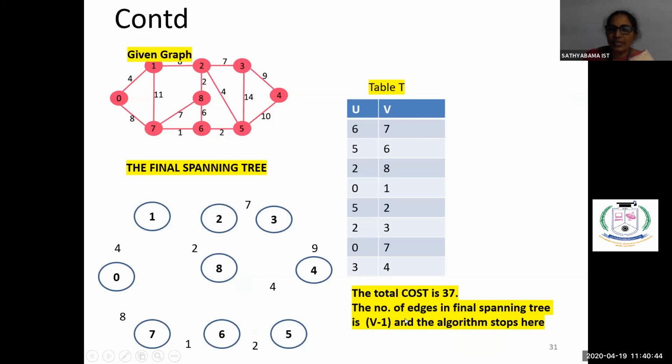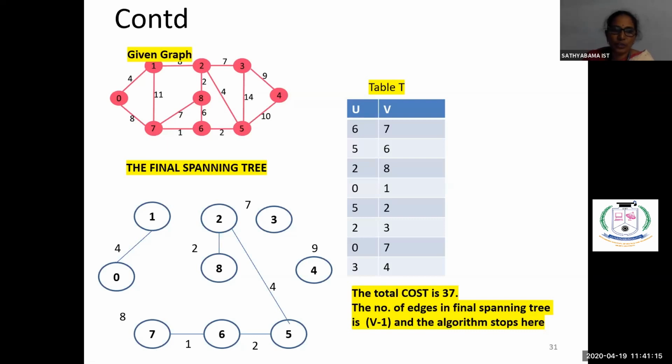So we'll see finally how to construct the final spanning tree. This is the given graph. From the given graph, now we are seeing these are the edges you are having. Now you connect one. First one is 6, 7. 6, 7 is connected. Next one is 5, 6. See, 5, 6 is connected. Next one is 2, 8. 2, 8 is also connected. Next one is 0, 1. 0, 1 is also connected.